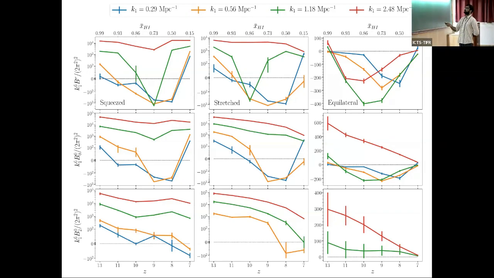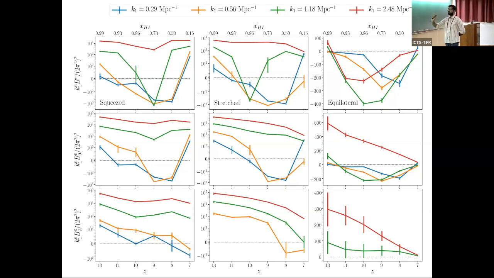The first row is the real space bispectrum, and the second and third rows are the redshift space bispectrum. This is the monopole of the redshift space bispectrum, and this is the quadrupole. We did this analysis for 3 different triangle shapes: squeezed, stretched, and equilateral.